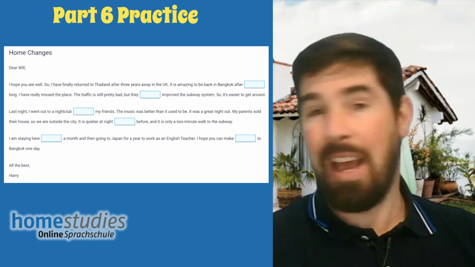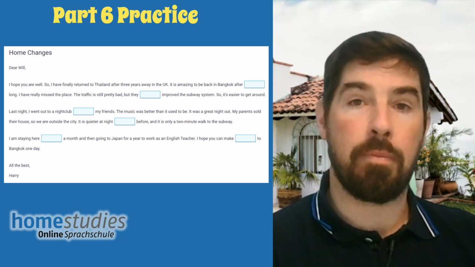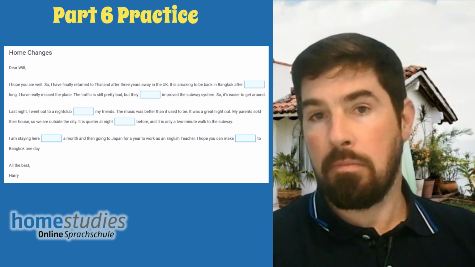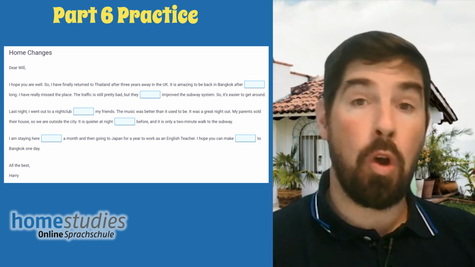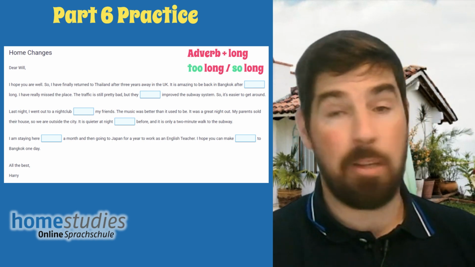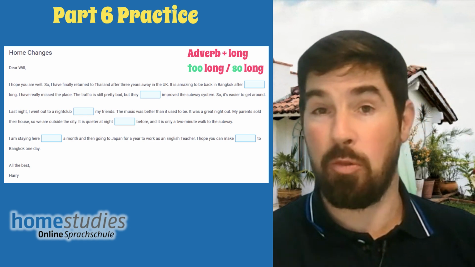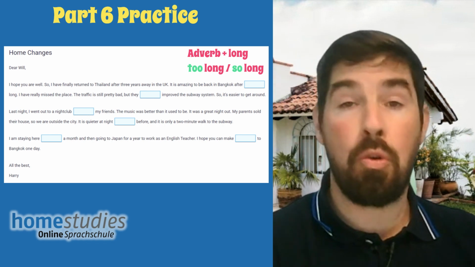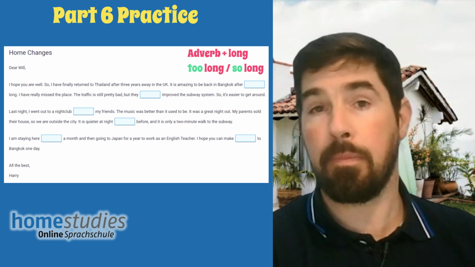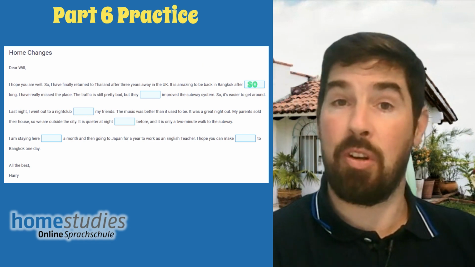Right. So we're going to have some kind of adverb with long. Something related to time. He might use so long, after so long. It's been such a long time, so we're going to use so long. So plus adjective. We could also use too here, after too long. So let's continue. Let's have a look at the next one.